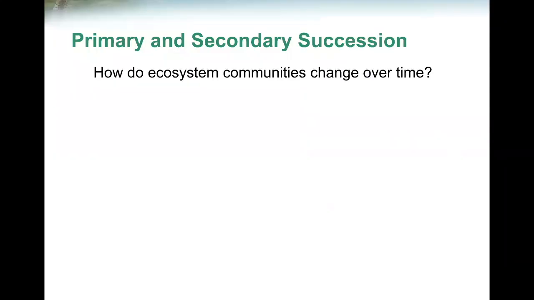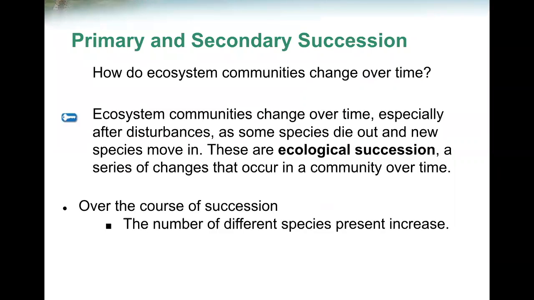Succession. How do ecosystem communities change over time? Ecosystem communities change over time, especially after disturbances. As some species die out and new species move in, these are ecological succession, a series of changes that occur in a community over time. Over the course of succession, the number of different species present increases.